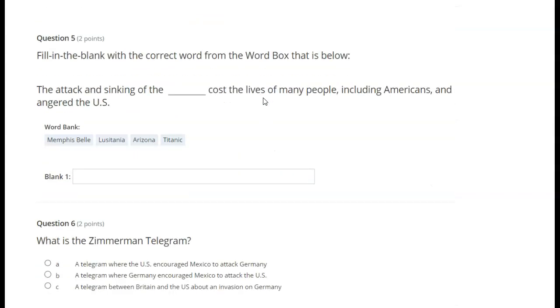Fill in the blank with the correct word from the word boxes below. The attack and sinking of the blank cost the lives of many people, including Americans, and angered the U.S. Memphis Belle, Lusitania, Arizona, Titanic.